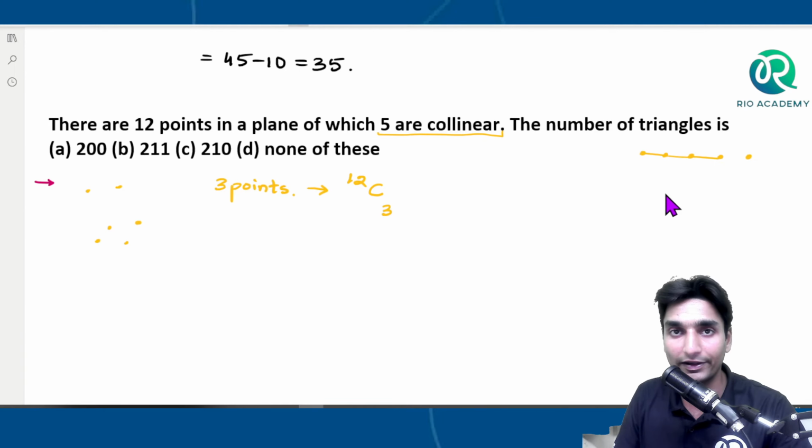Because they are in a straight line, while a triangle is a 2D figure, two-dimensional figure. So out of the total possibility, which has 12 points, we cannot include the triangles that can be formed using these 5 points, okay? So out of the total, we have to eliminate the number of triangles that can be formed using the 5 set of collinear points.